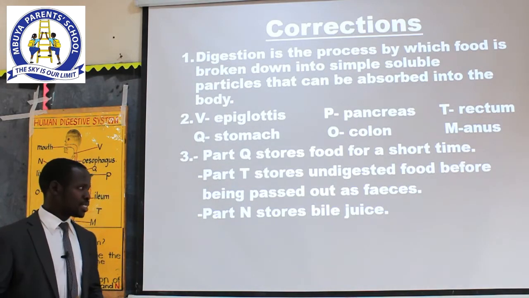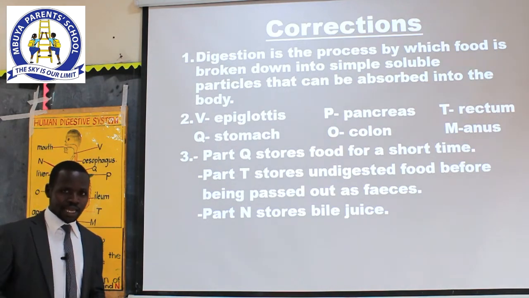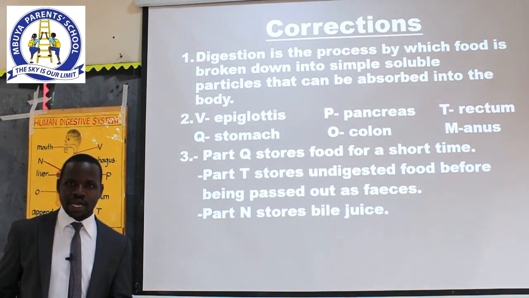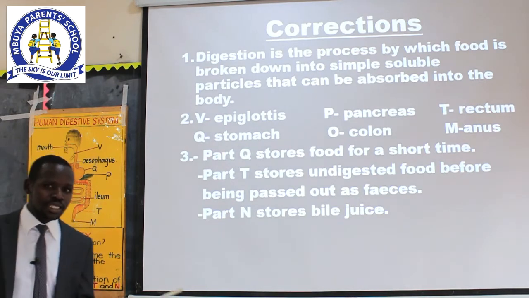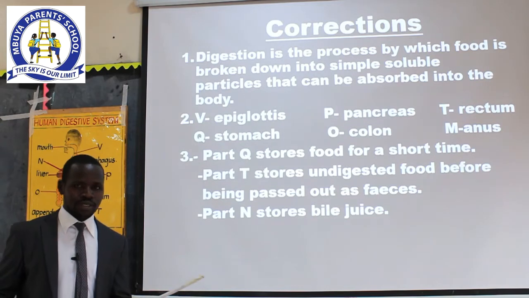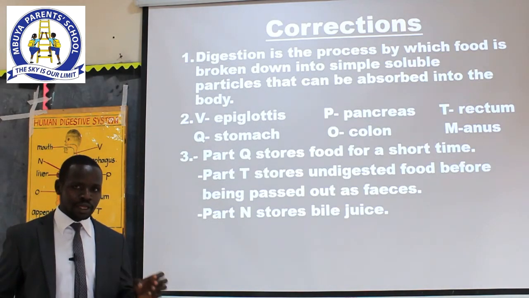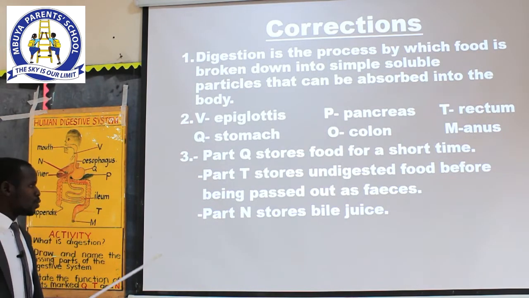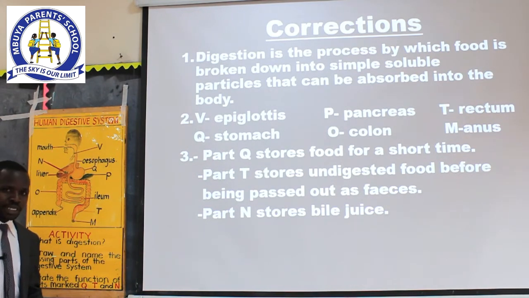And last but not least, part marked N. According to our diagram, what was part N? All right, part N was the gallbladder. The gallbladder is attached to which body organ? The liver. All right, the role of the gallbladder in this case is to store what we call bile juice. Remember, bile juice is produced by the liver but stored by the gallbladder. We shall know how bile juice is important, especially during the process of digestion.